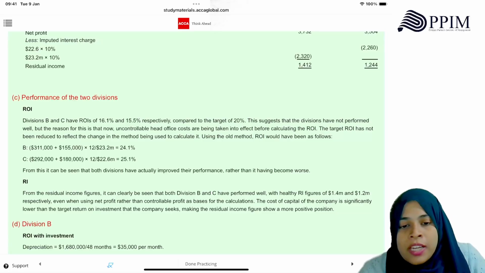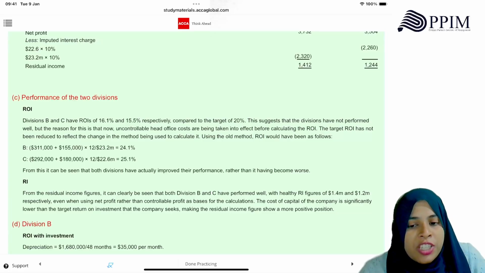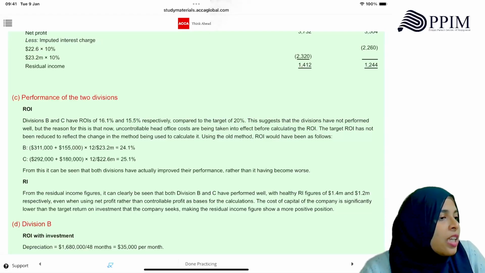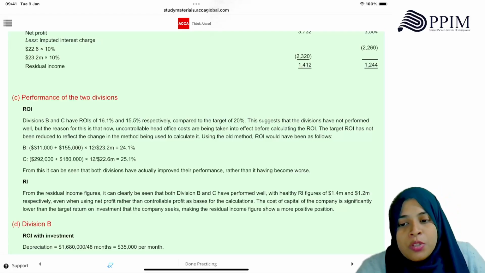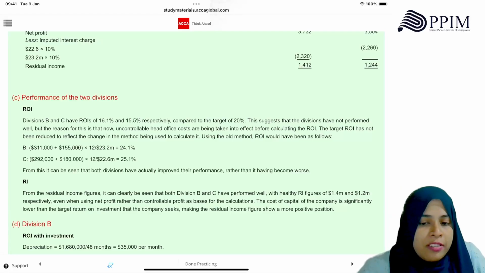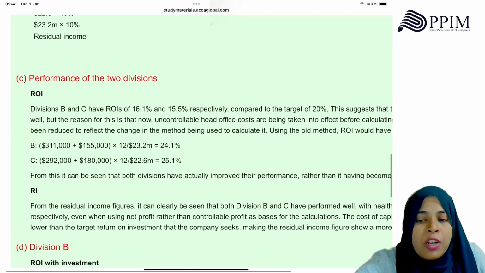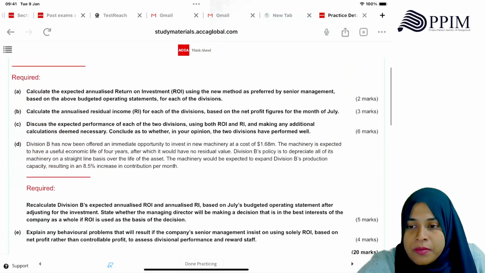The target ROI has not been reduced to reflect the change in the method used. They're still keeping the ROI at the same target. But they've changed the method, meaning the target also has to be changed now because you are including a higher cost for the divisional managers. And those costs these guys don't even have control of. Using the old method, using only the controllable profit, ROI would have been, you take only the controllable profit.